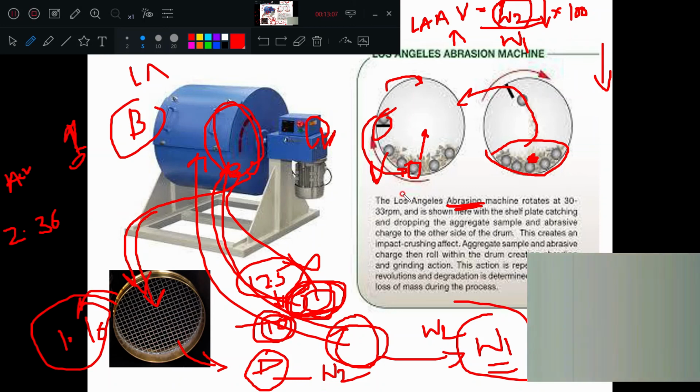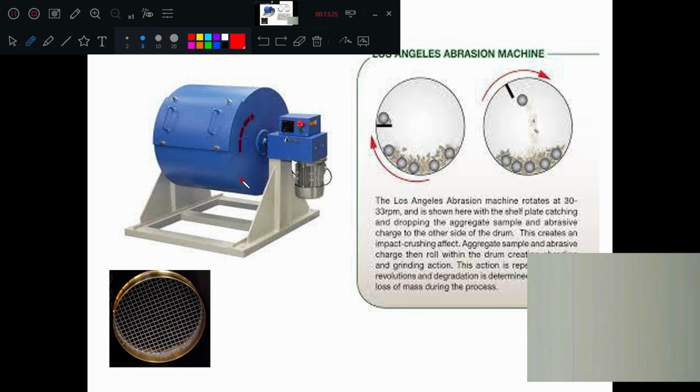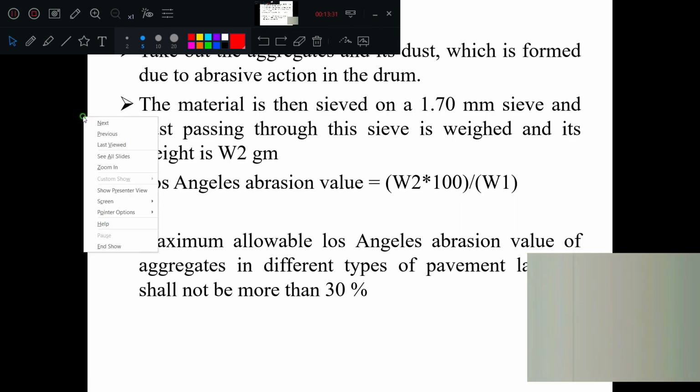So finally what you should get: a lesser Los Angeles value means the aggregates are strong. That is the observation you can get. Is it clear? Yes, we can proceed to the next one. So the procedure is explained here. We will go to the theory part.